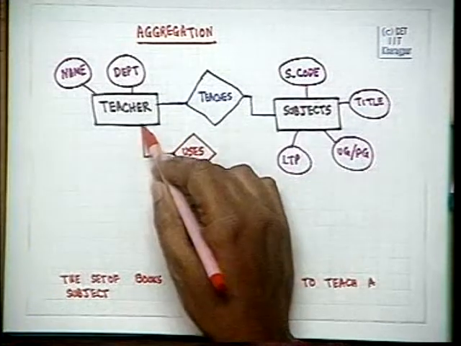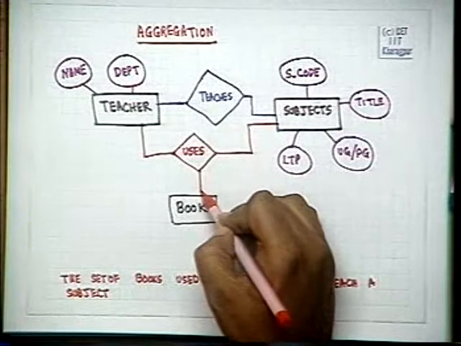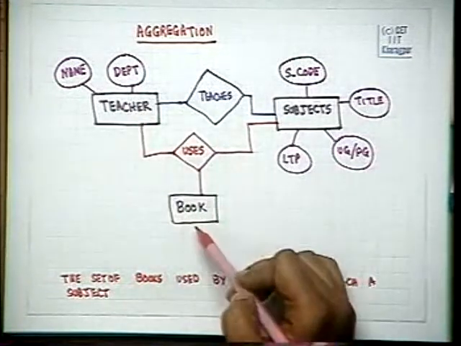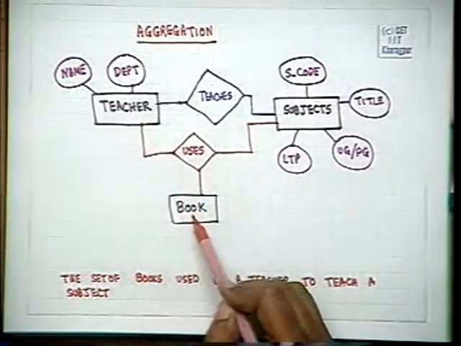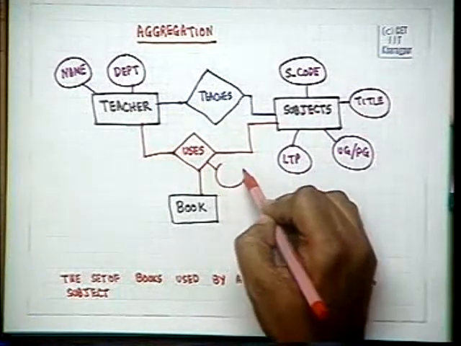We will say this teacher for this subject uses this book.